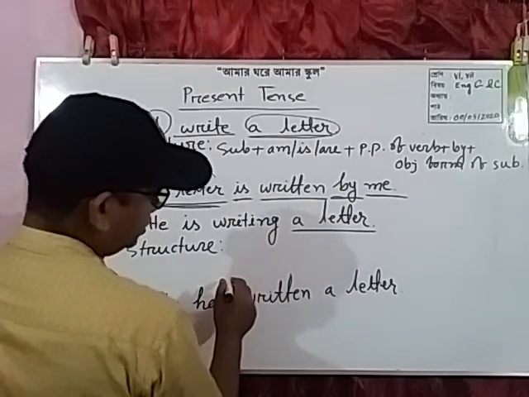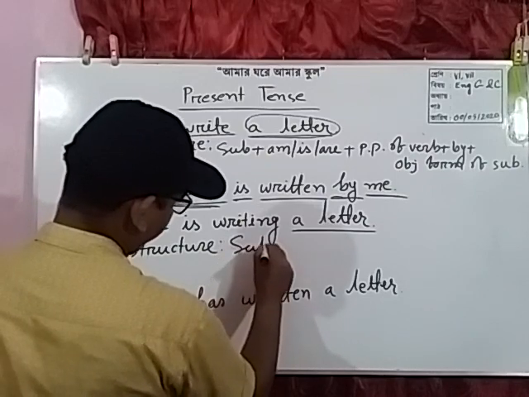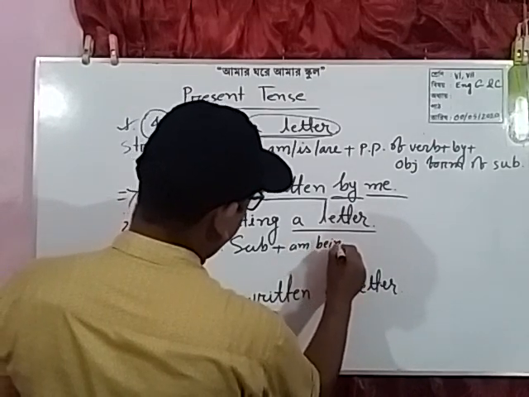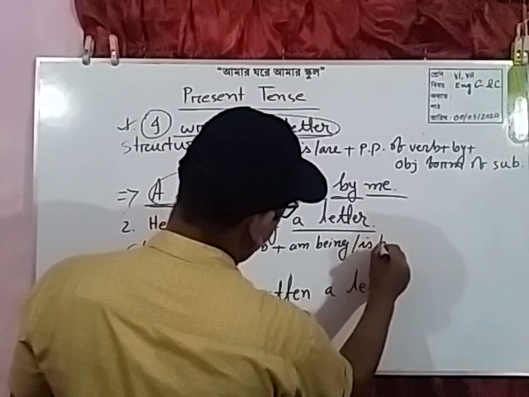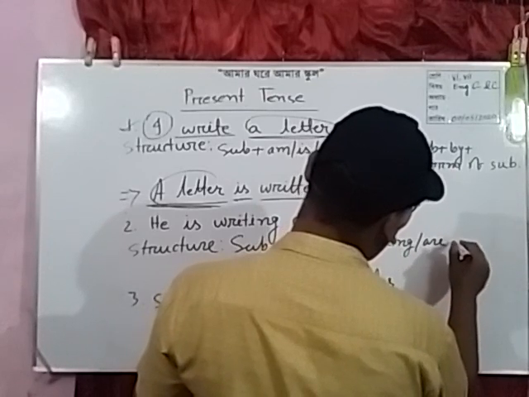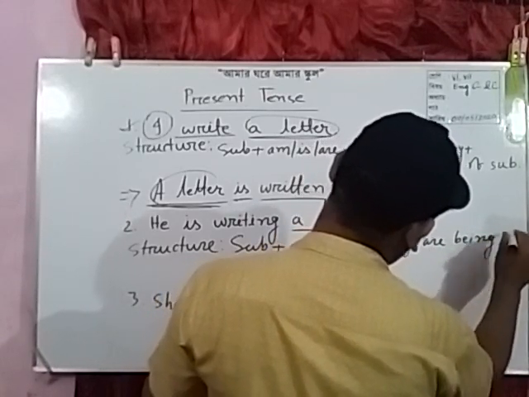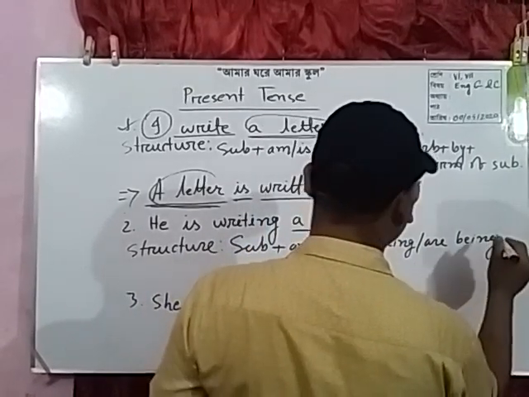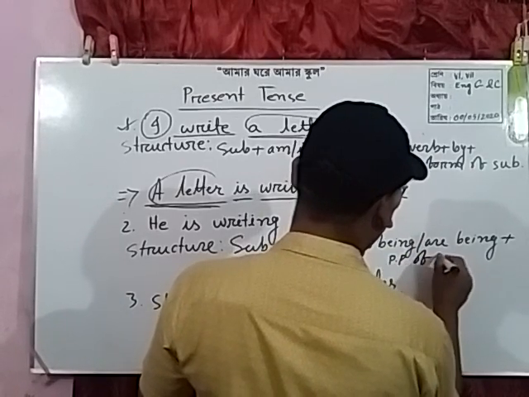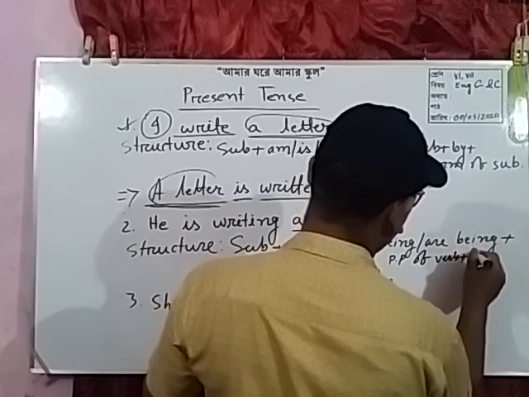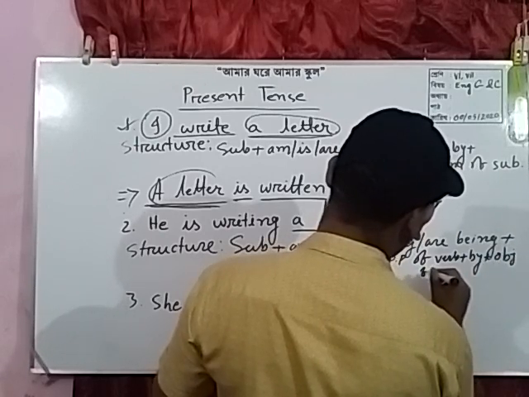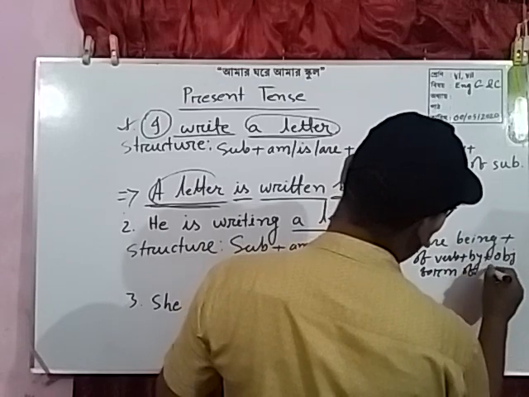At first, subjective form of the object plus am being, is being, are being, according to the subject, plus past participle of verb plus by plus objective form of subject.